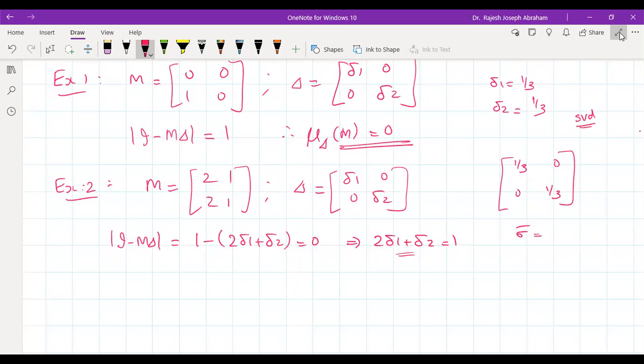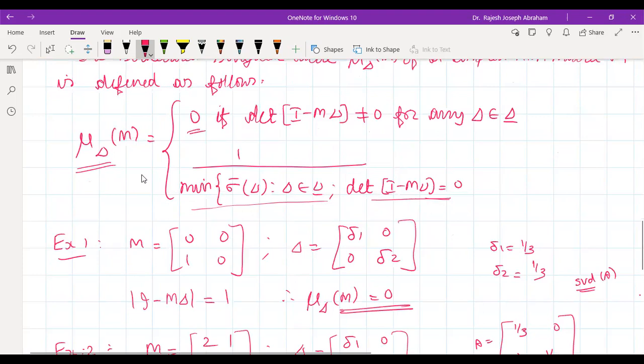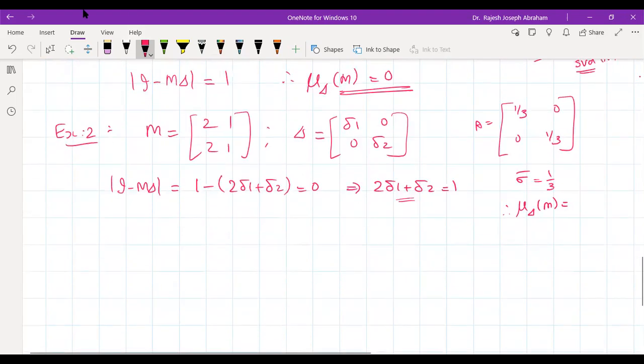If you use SVD of this matrix, let me call it A, it will give you the singular values. You will see that the minimum value will be equal to 1 by 3. So what will be the structured singular value? 1 divided by that value, which means it will be equal to 3.